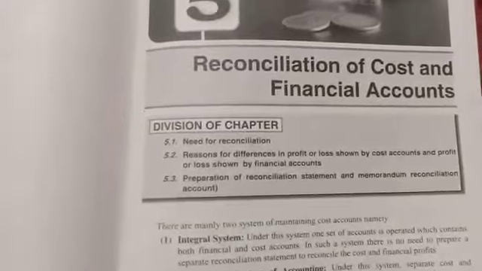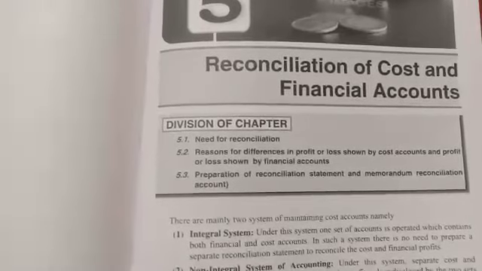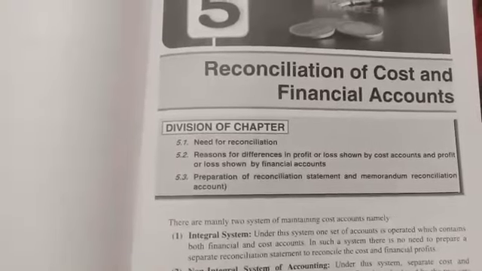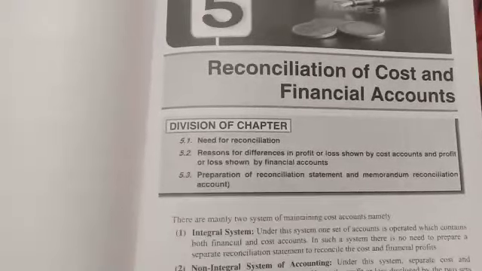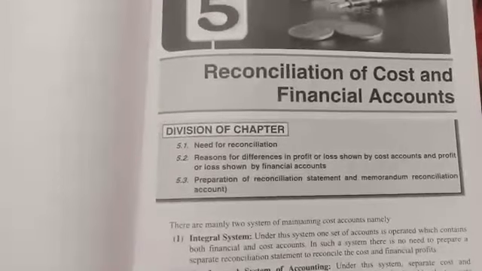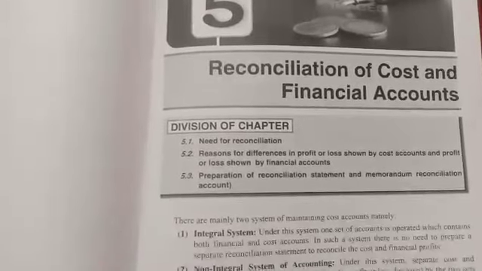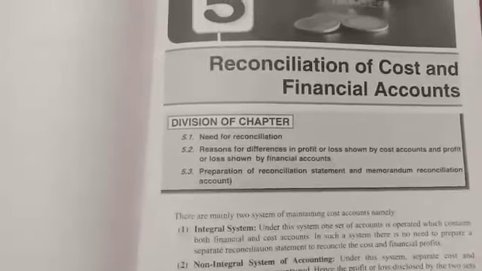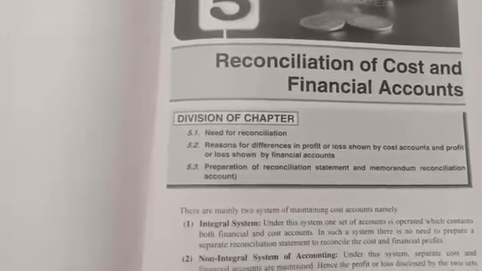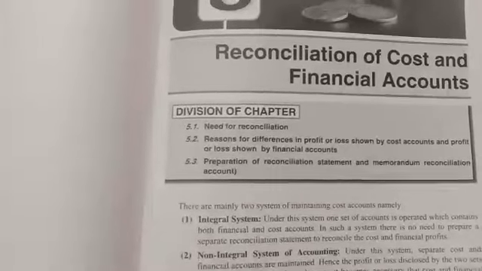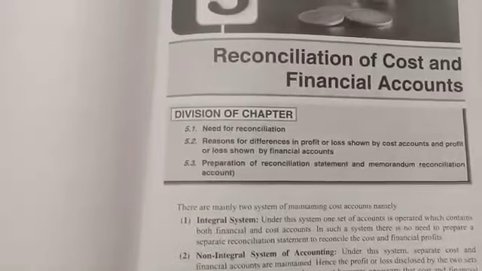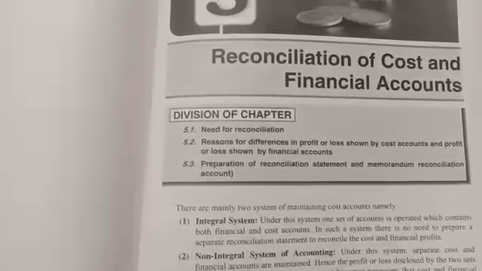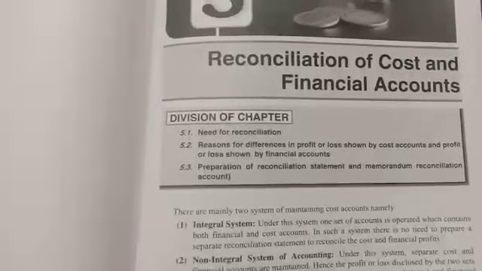That means the companies will maintain books of accounts, the final accounts as well as financial accounts, as well as the cost accounting. Two books are maintained in the companies. So as per the records of cost accounting, the profit or loss will be a different amount. As per the financial accounts, the profit or loss will be different, because the financial accounts will contain historical data.